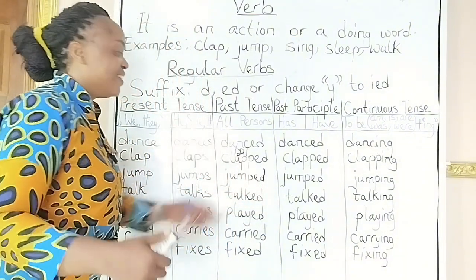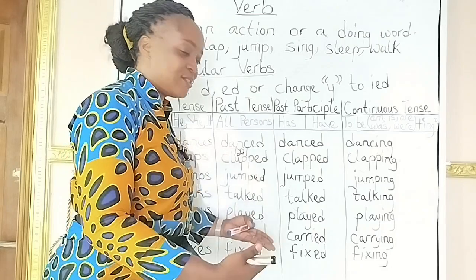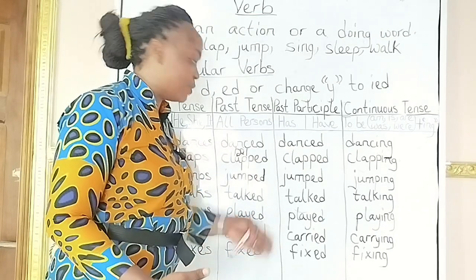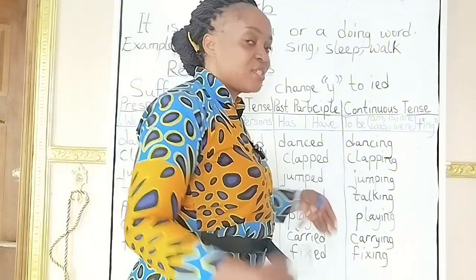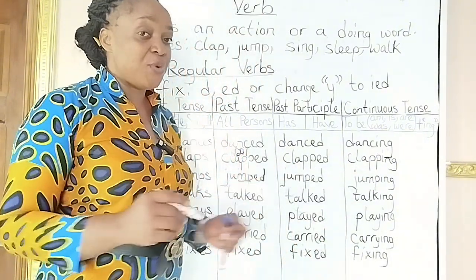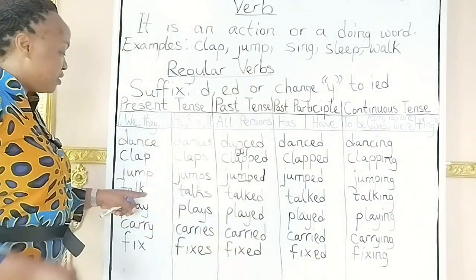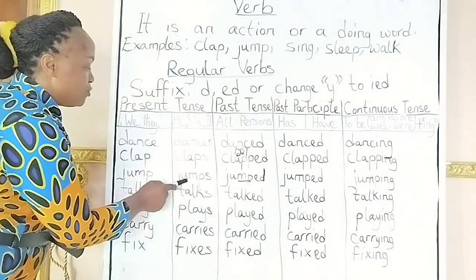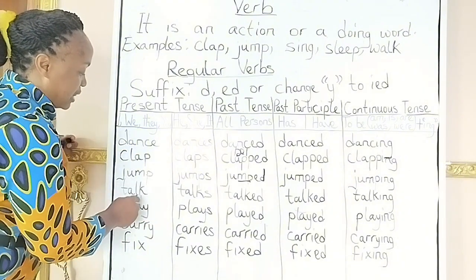Is that okay? And we come here, remember it's a regular verb. It's always consistent in what it does. So we say jumped, jumped, and here becomes jumping, two consonants. That is why we did not double the last letter. Let's go ahead. Talk, the same rule applies here. We have the L and the K.